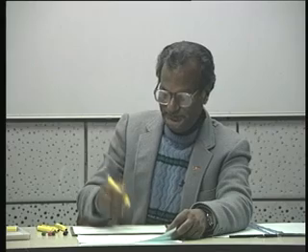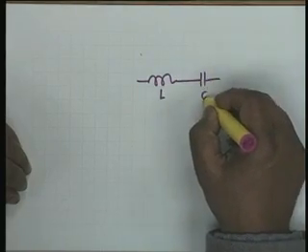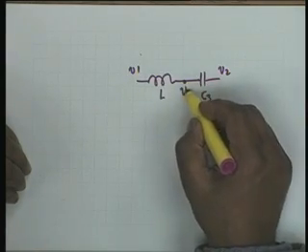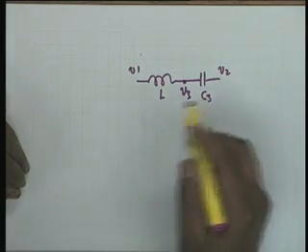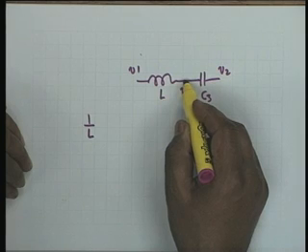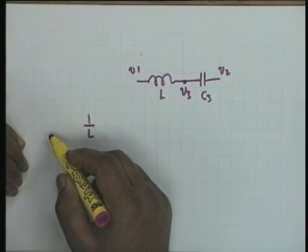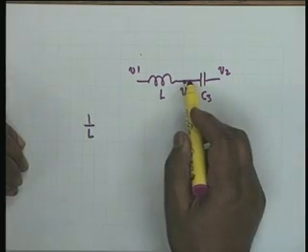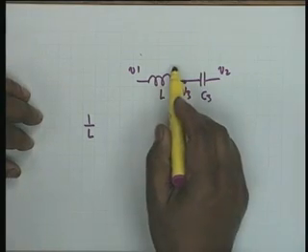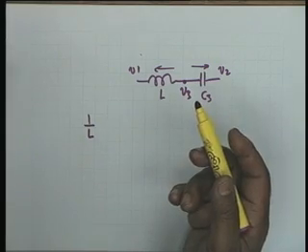So what we have is this situation, L and C3, this node voltage is V2, this node voltage is V1 and this is V3. So the node equation would be 1 by L, the current going from V3 to V1, okay. Which way should we do? What I am going to do is that there is no driving source, and therefore this current plus this current must be equal to 0. This is what I am going to write.